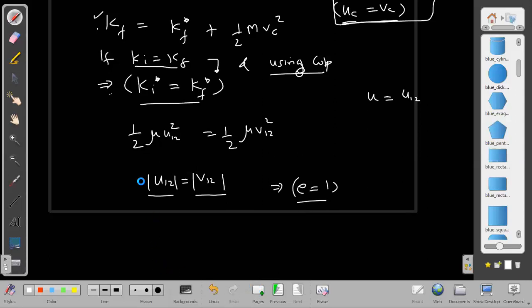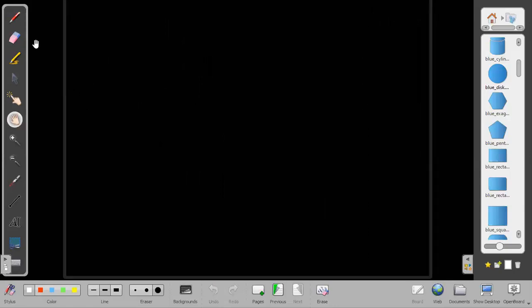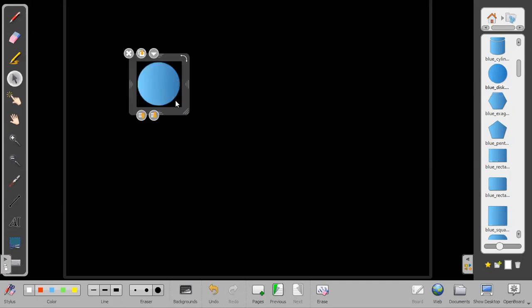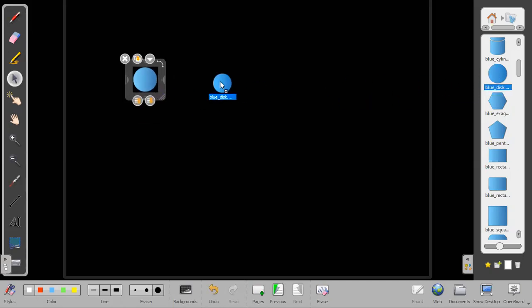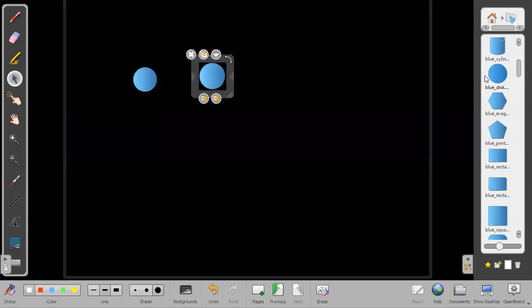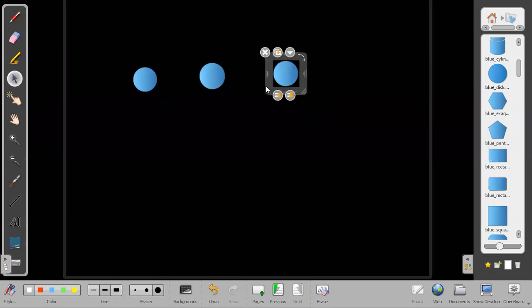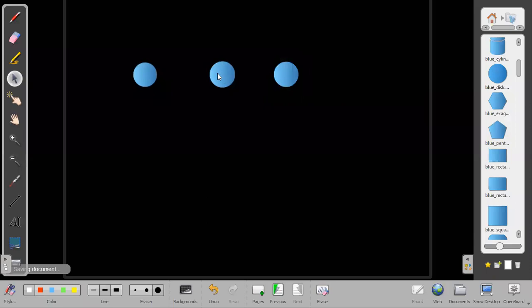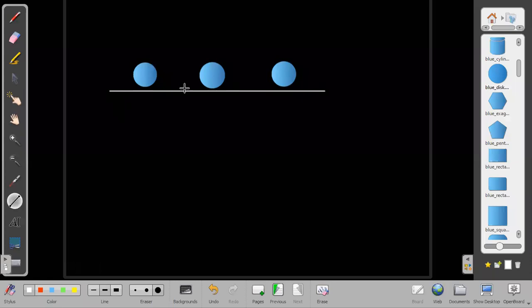Next, let us take some examples in which we have multiple masses: mass 1, mass 2, mass 3. The idea will remain the same: we will take two collisions at a time, and then we can get the answers from there. Let us say it was given that this middle block is only moving, and the other two were initially at rest. First one was at rest and the second one was also at rest. This middle one was only moving.